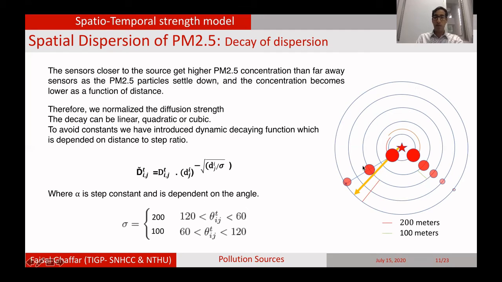But to avoid constants, we have introduced a dynamic decaying function, which is dependent on the distance to step ratio. The distance to step ratio is actually how much the decay occurs at how many steps. Like here we can see that after 200 meters, we say that the decay occurs. This alpha, the step constant, is further dependent on the angle. If the angle with the wind is smaller, we say there is smaller decay. If the angle is much larger, we say that there is quite frequent decay and it occurs every 100 meters.